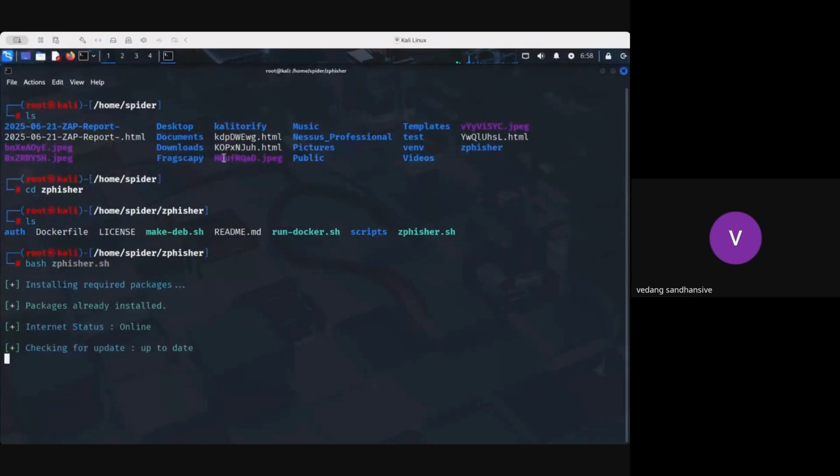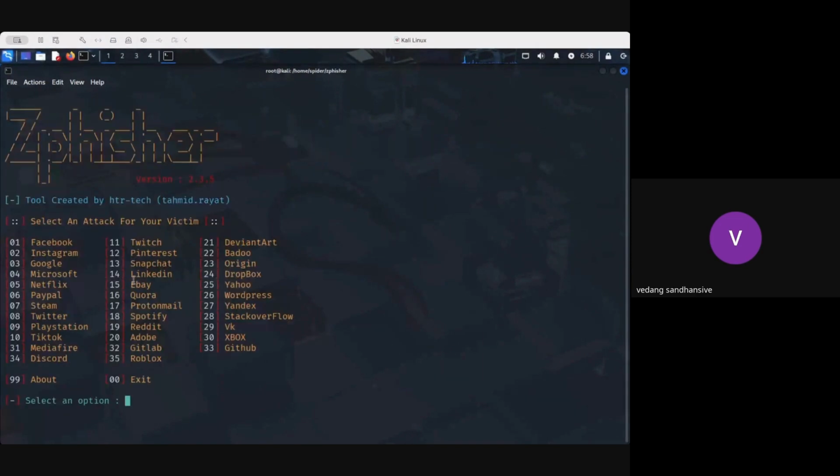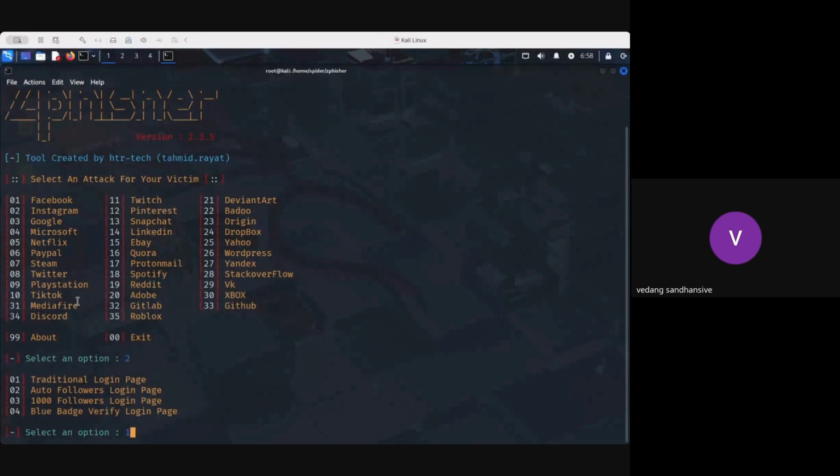Now, the moment I hit enter, you can see Zphisher has multiple social media web applications already cloned. We can see Facebook, Instagram, Google, Microsoft, Netflix, PayPal, Steam. We can use any of these web applications. Right now I'm just going to go with Instagram, which is number 2. I'll hit enter, traditional login page.